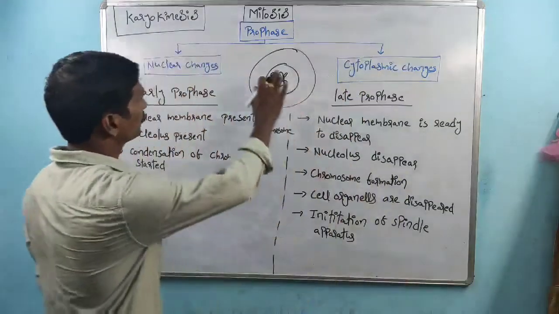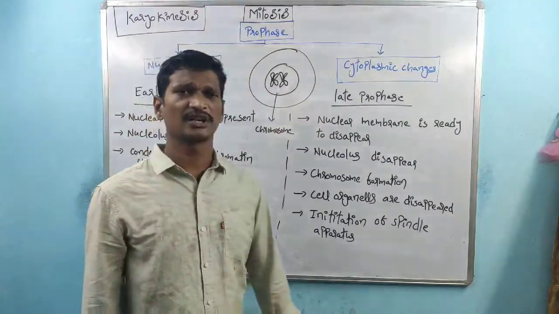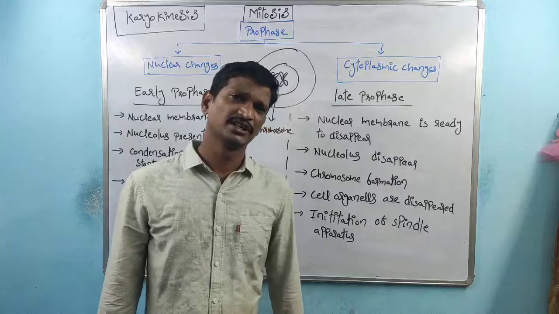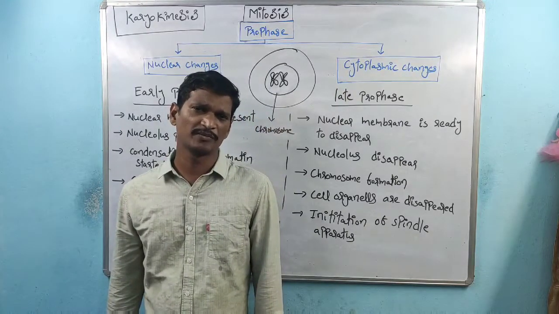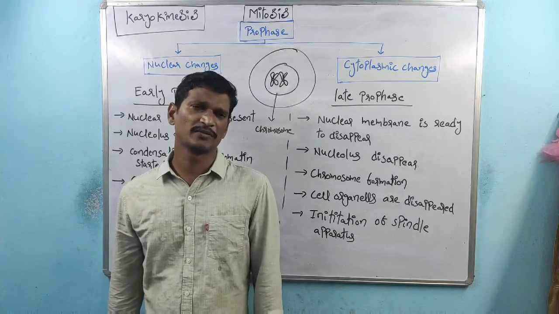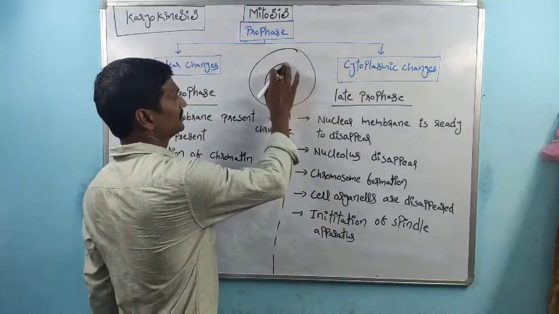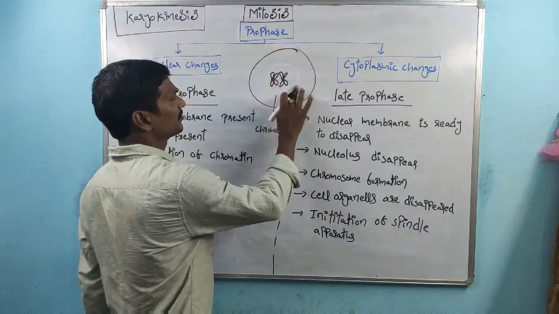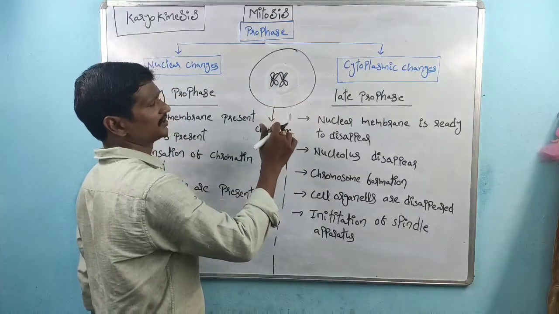So within prophase, nuclear changes take place. Nuclear changes are not only related to the genetic material but also the nuclear membrane. In the very early stage, the nuclear membrane is present. In late prophase, the nuclear membrane disappears. Why?